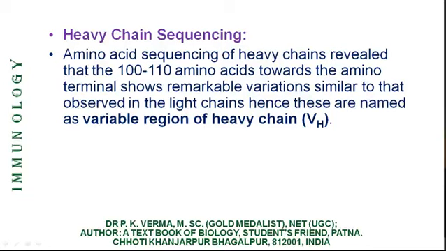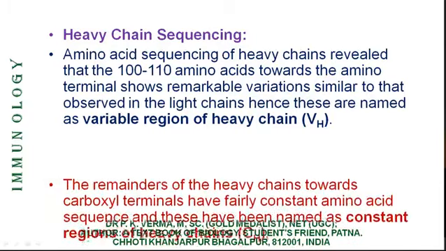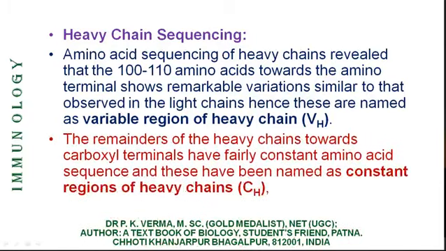Thus the variable region of light chain as well as heavy chain become similar. The remainder of the heavy chain towards carboxyl terminal has a fairly constant amino acid sequence, and these have been named as constant regions of heavy chains, that is CH.